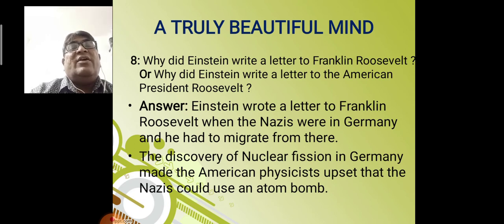The discovery of nuclear fission in Germany made the American physicists upset that the Nazis could use an atom bomb.